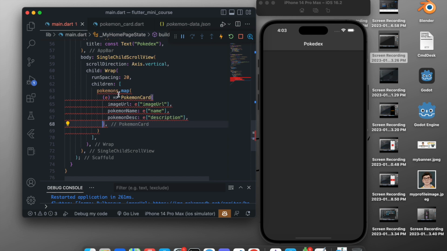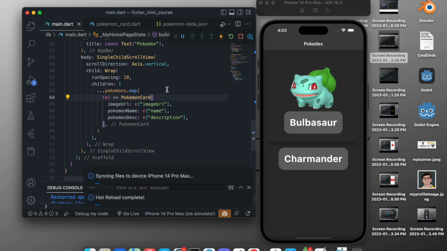And here we are getting an error because we are passing it as a list, and again we are passing a list, so it becomes a list inside a list, that is a 2D list. What we can do here is use the spread operator in Dart. If you add 3 dots before this, it will spread this, so now it will be a single Pokemon card instead of a list.